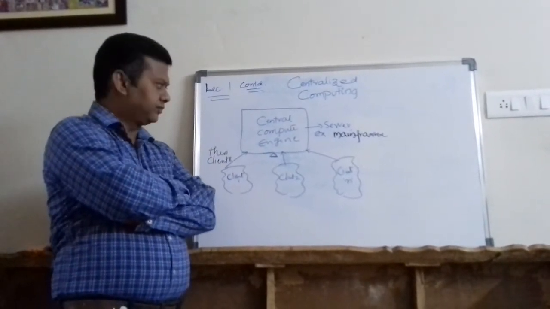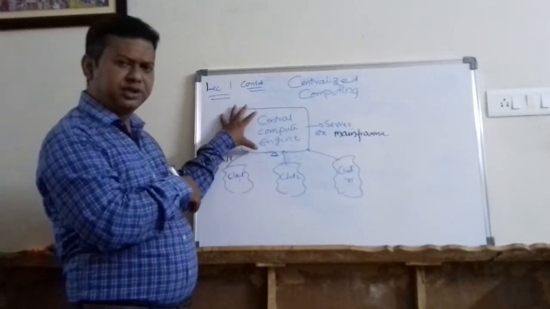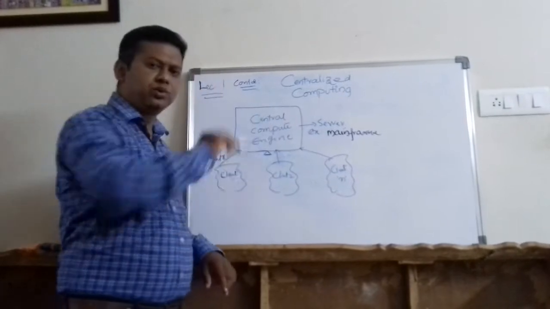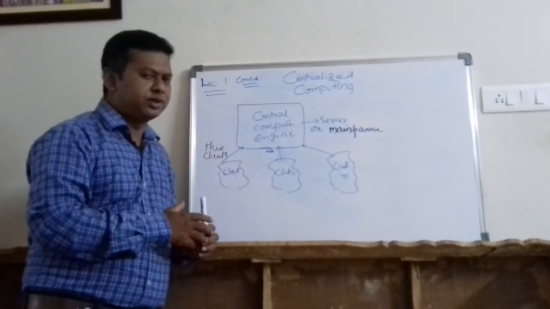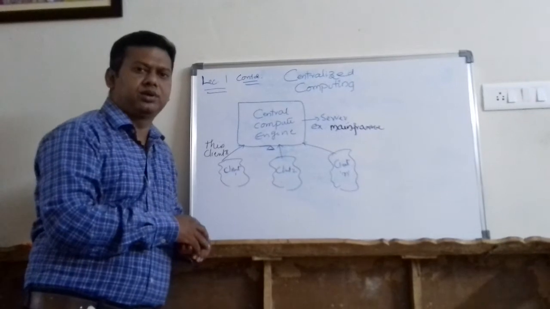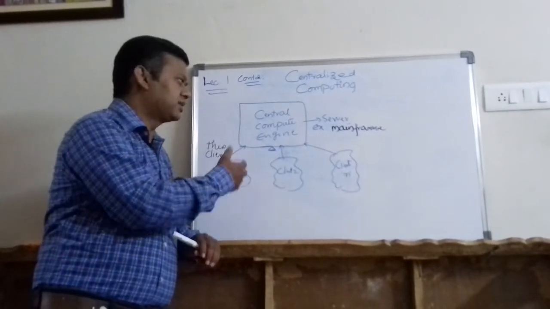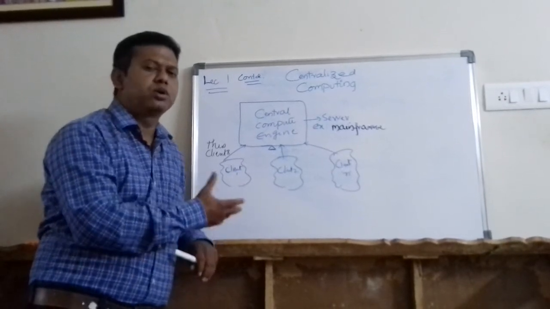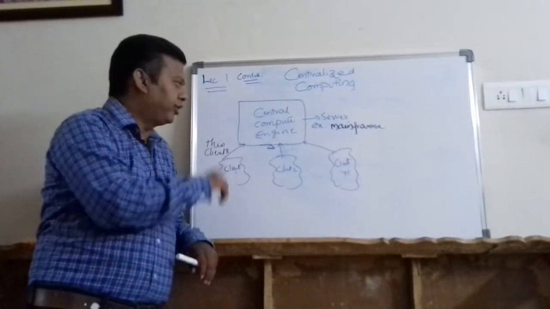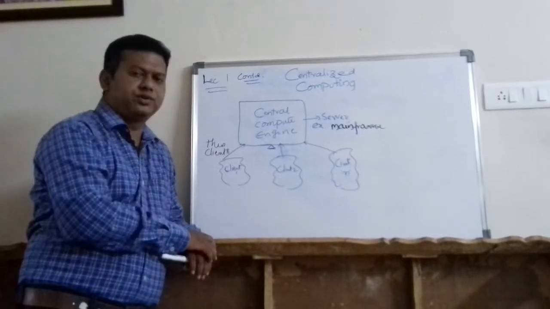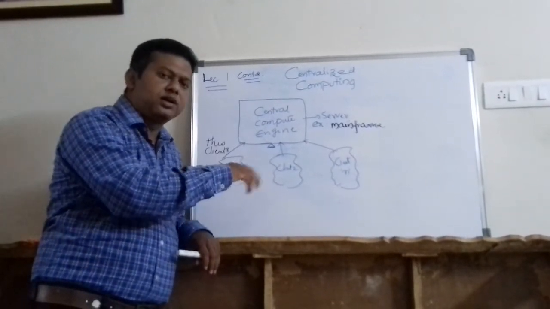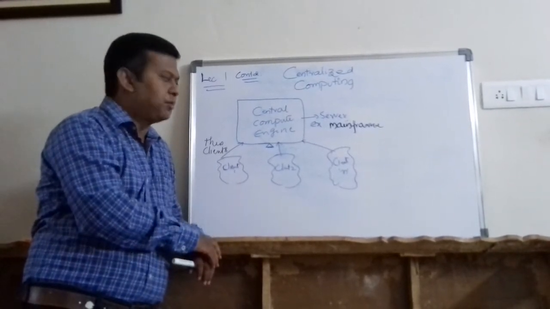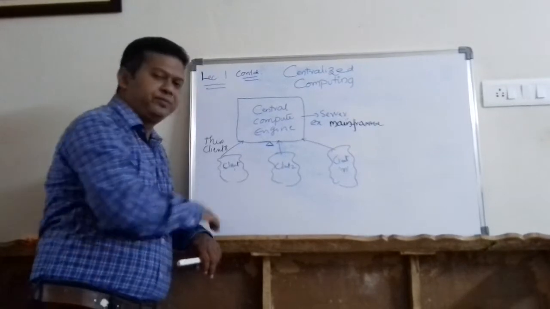Friends, if you observe, due to some technical issue or problem, if this central computer is down, please think, let us say to restore this central server I may need around 48 hours or 72 hours. What will you do? When this central compute engine is down, and the restoration takes around 72 or 48 hours, meanwhile what will happen to the clients?